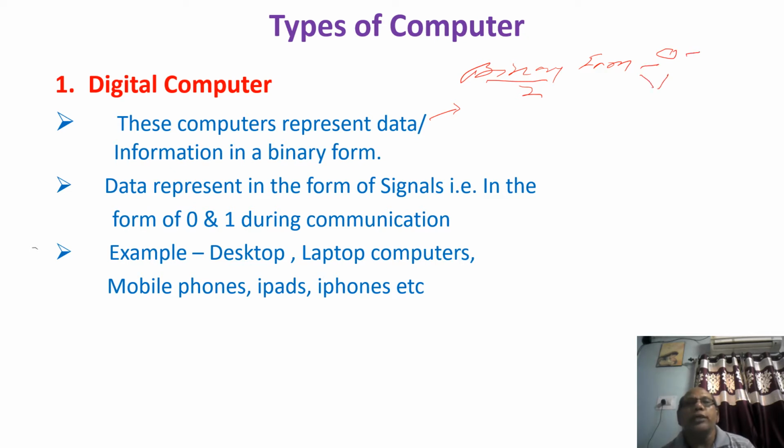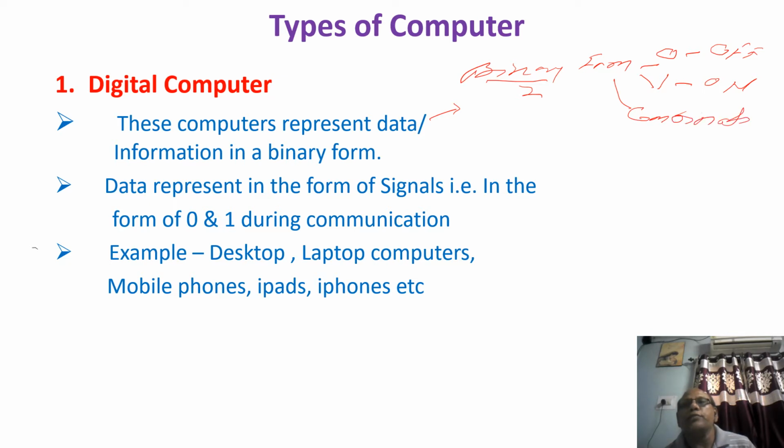As I told you in the previous section, it is on and off. The 0 is nothing but off, and the 1 is nothing but on. So in other words, digital computers understand only the form of 0 and 1. Whatever problem you input to this system is in the form of 0 and 1, a combination of 0 and 1, only two things, binary things.